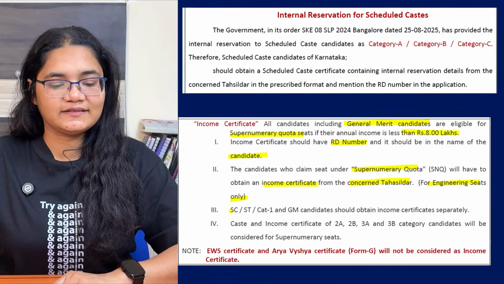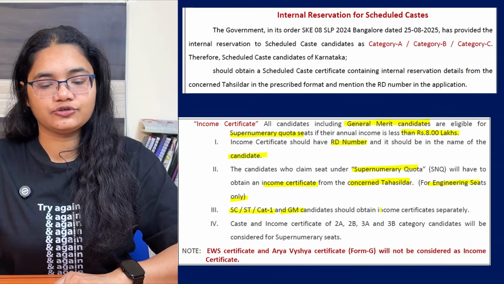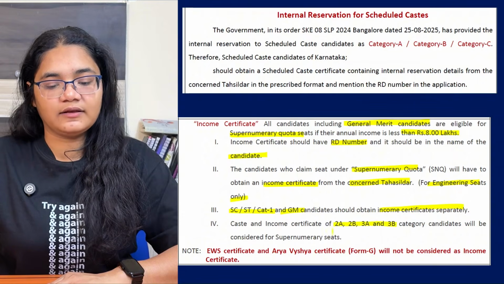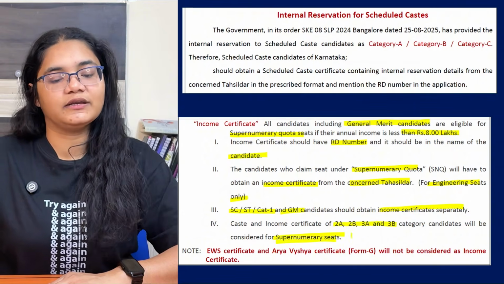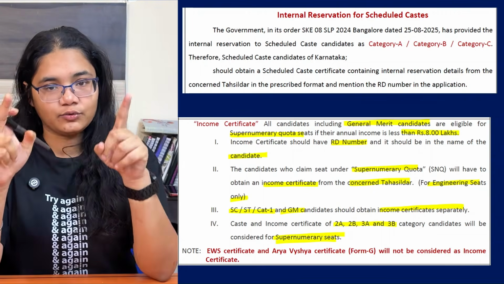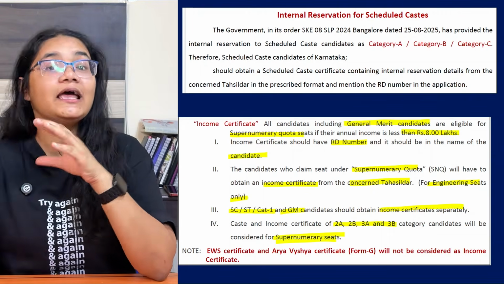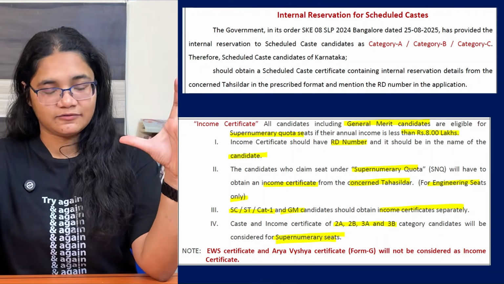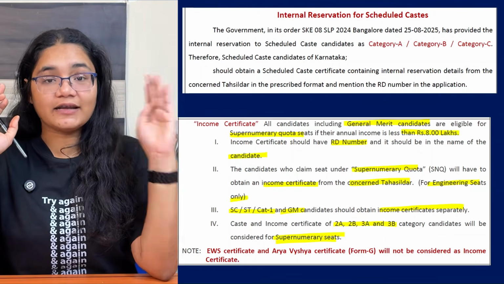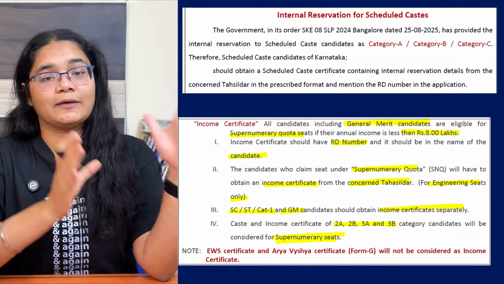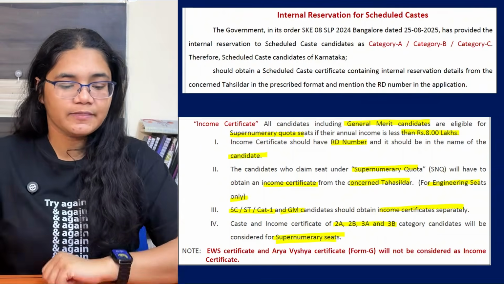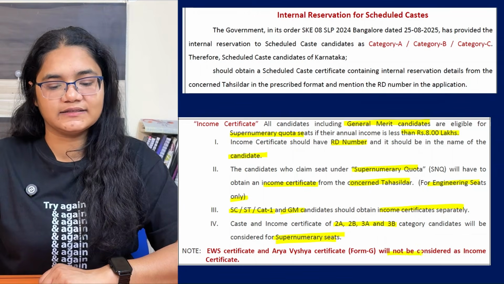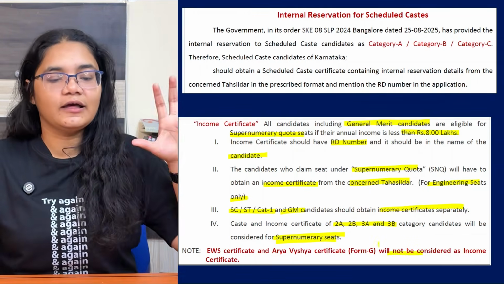As I told you, SC, ST and Category 1 and general merit candidates should have income certificates separately, whereas the caste and income certificate of 2A, 2B, 3A, 3B will be considered for supernumerary seats. So students belonging to 2A, 2B, 3A, 3B do not have to produce a separate income certificate. They can have a merged certificate of caste and income. But for SC, ST and Category 1 students, they need to have the caste certificate separately and the income certificate separately. Next, the EWS certificate and Arya Vysya certificate will not be considered. Please don't give those certificates, they are not applicable here.